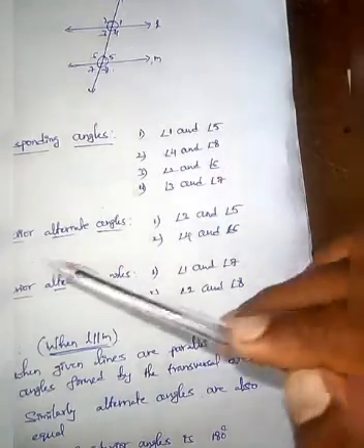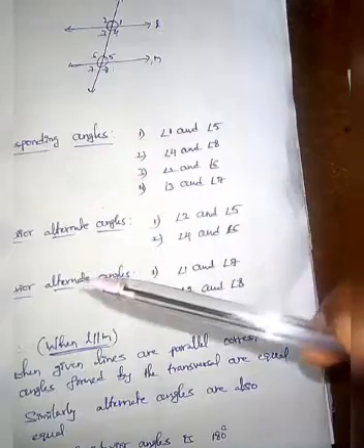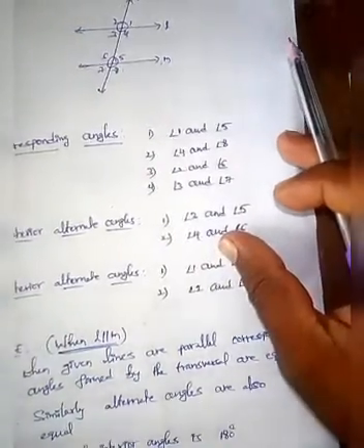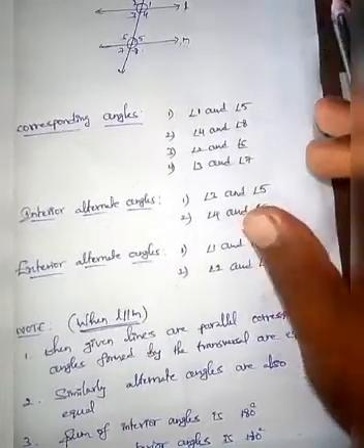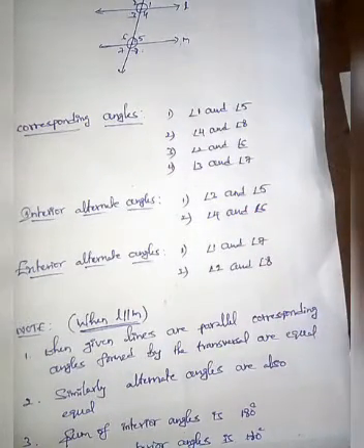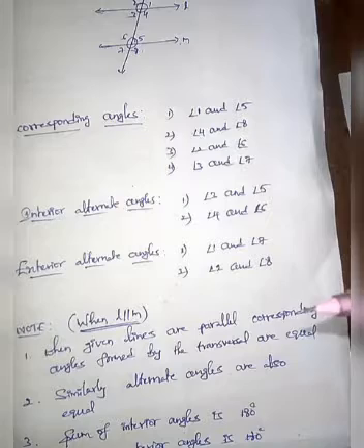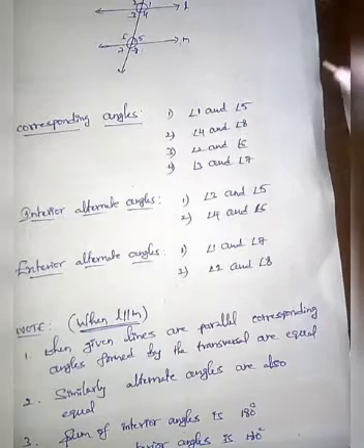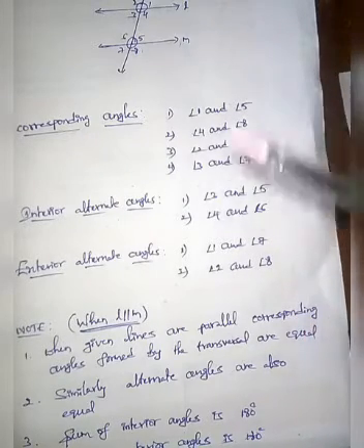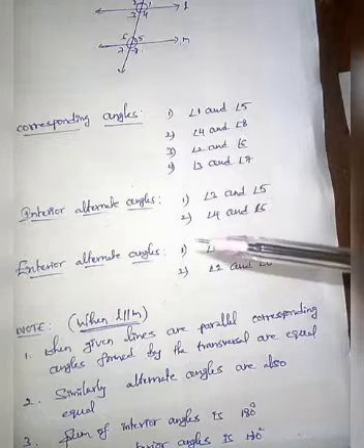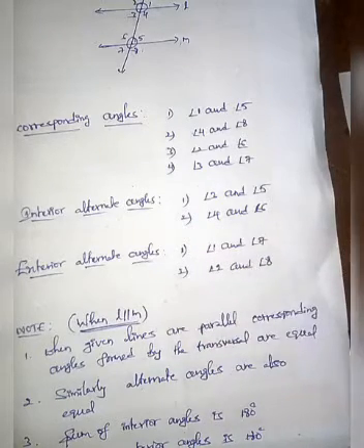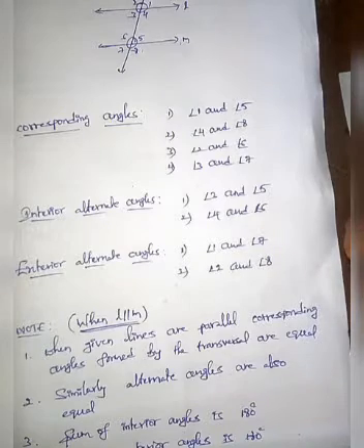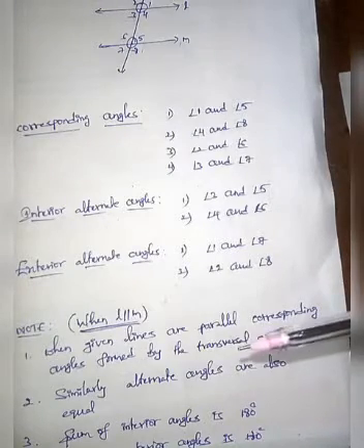And next one, alternate angles. In alternate angles we have two types: interior alternate angles and exterior alternate angles. Alternate angles lie on either side of the transversal. If the angles are in the interior of the given lines, then they are said to be interior alternate angles. If the alternate angles are exterior to the given lines, then they are said to be exterior alternate angles.